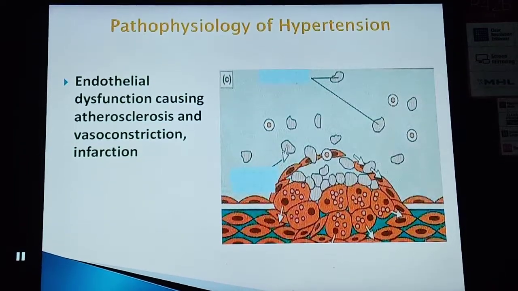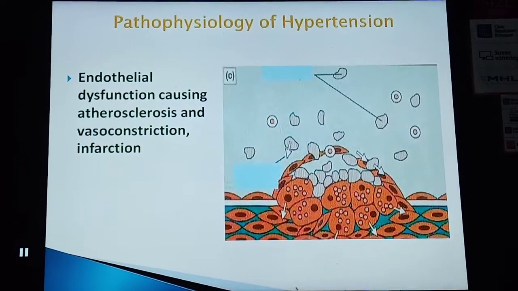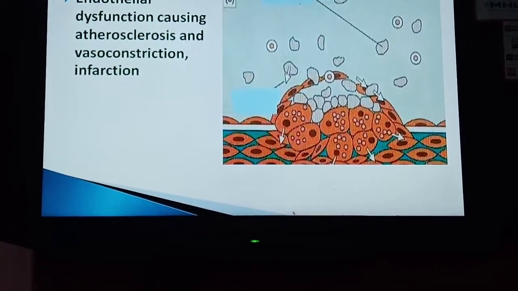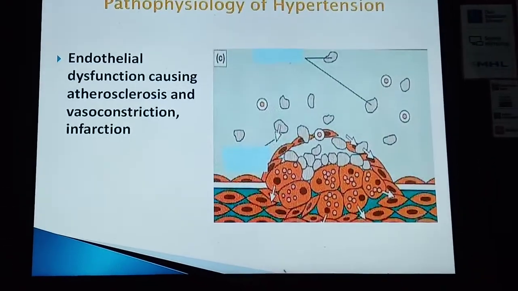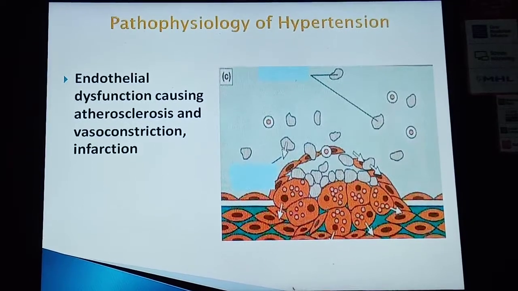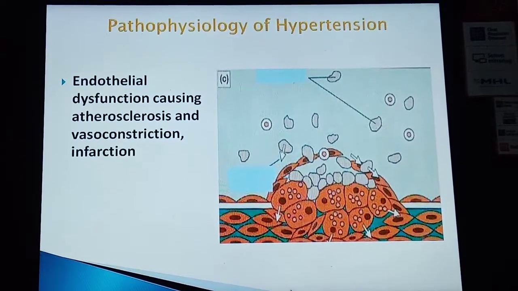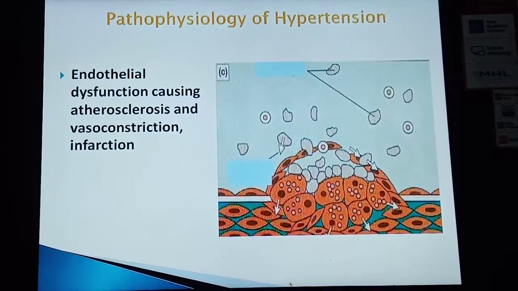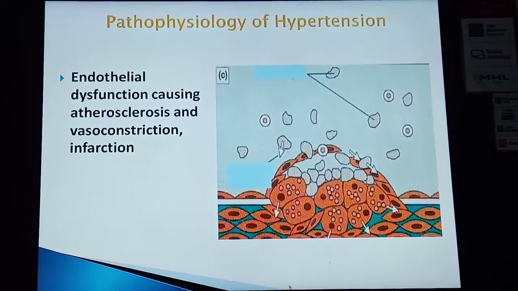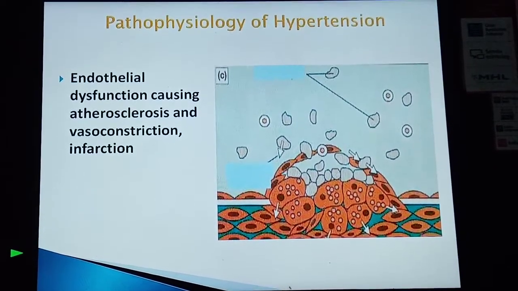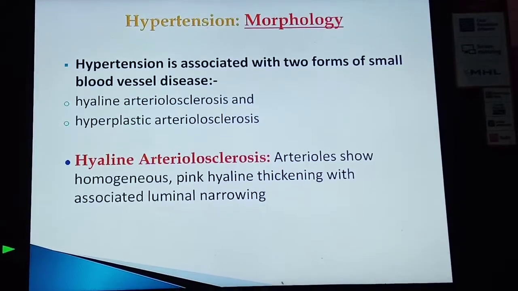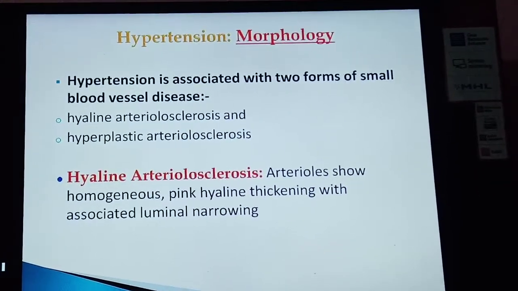These are the endothelial dysfunction that may lead to atherosclerosis and vasoconstriction, and finally there is an infection. So these are already told in the classes of atherosclerosis. So how the endothelial dysfunction can lead to hypertension or atherosclerosis development. Now come to the morphology.